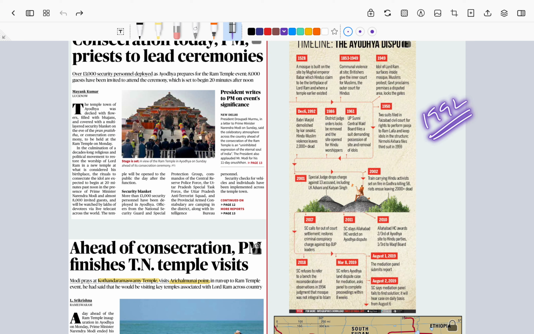That we can see in the year 1992, when a lot of kar sevaks, a lot of people, started mobilizing from different parts of India, and finally they reached the particular site, that is the Babri Masjid, and eventually it led to the demolition of the Babri Masjid. That was the year 1992. It was followed by certain sections of the society, especially the movement led by L.K. Advani, the BJP leader at that time.